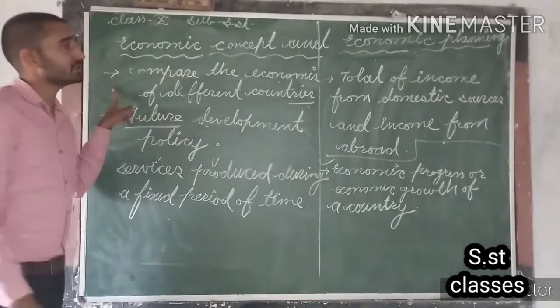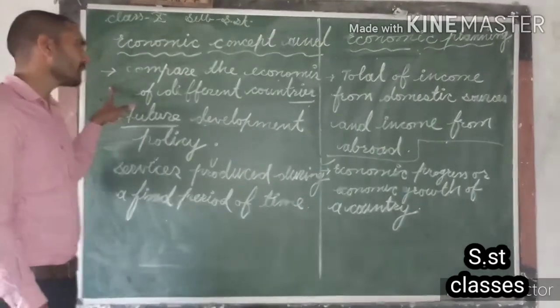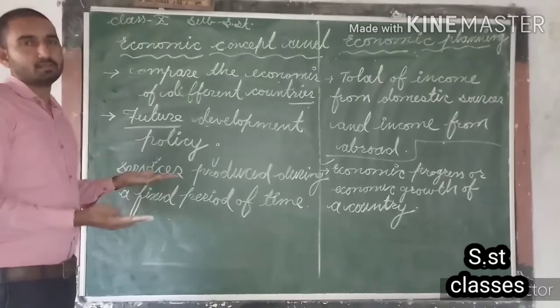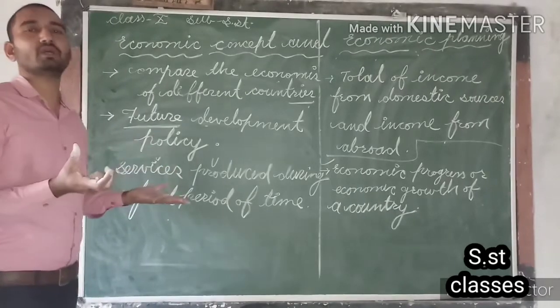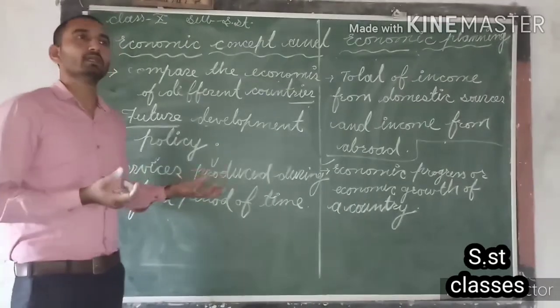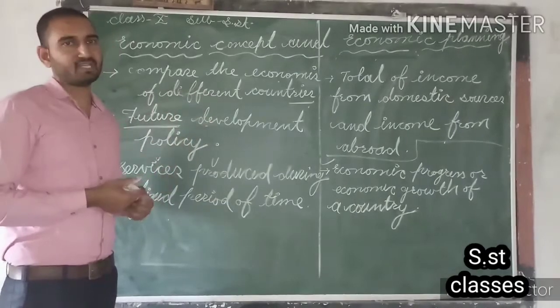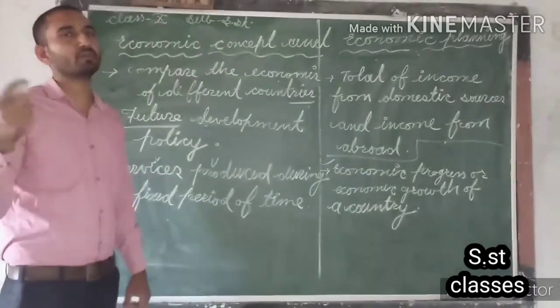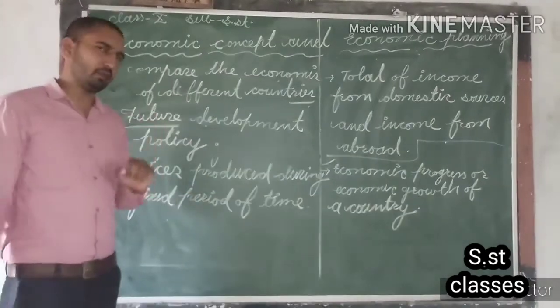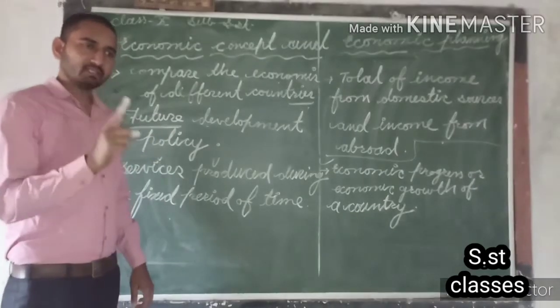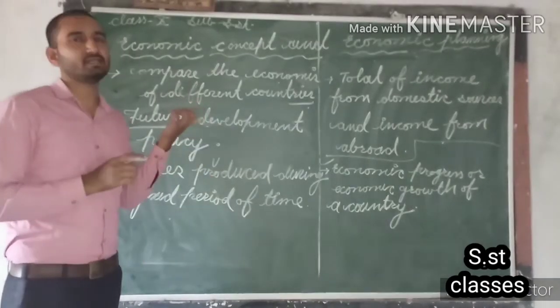After that, the next point is comparison. Means we can make a comparison between the economies of two countries. For example, the economy of America is bigger in comparison of the economy of India. Then how can we calculate that? The only base to calculate that is the national income.